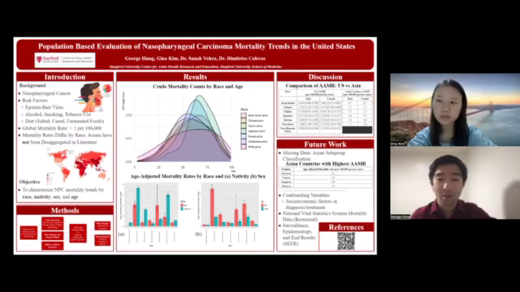All in all, as healthcare professionals, it's crucial that we understand differences in NPC mortality trends, as doing so could improve population-tailored patient care, increase early detection/treatment of NPC, and reduce mortality rate.